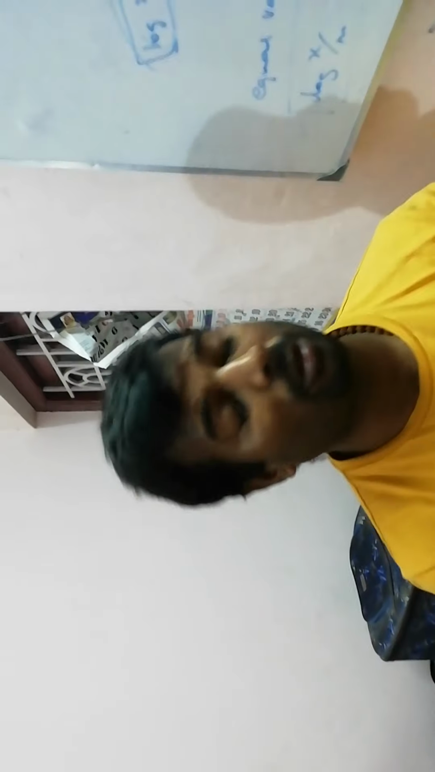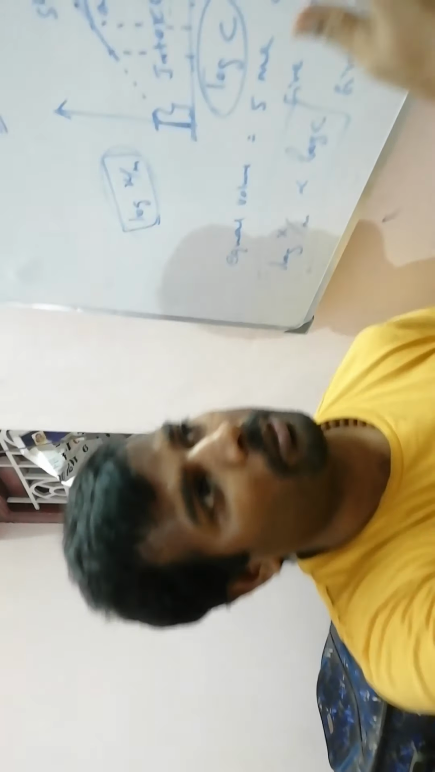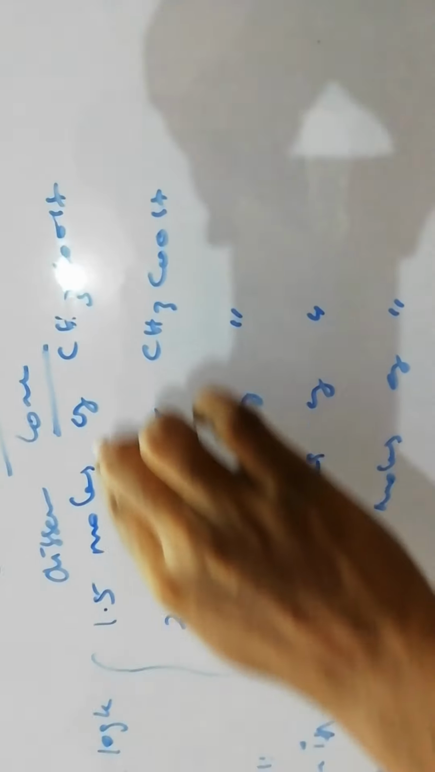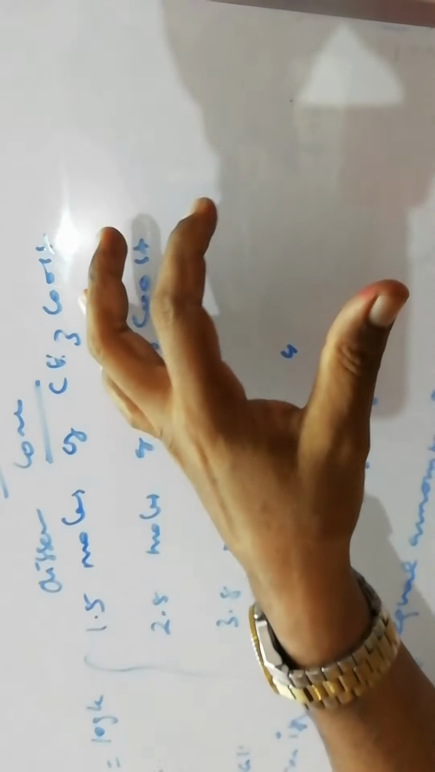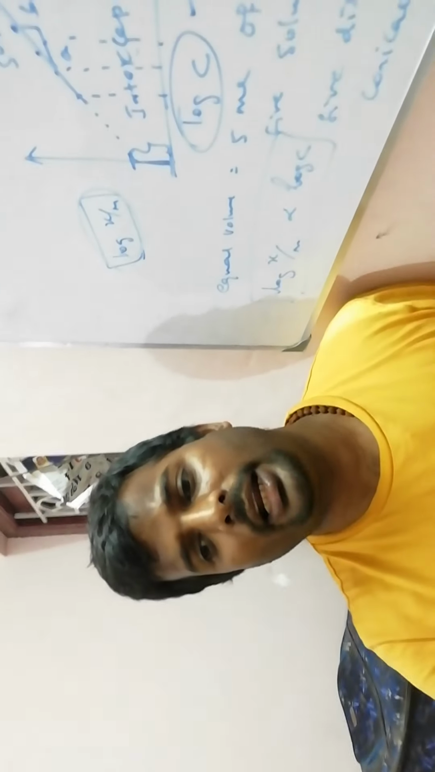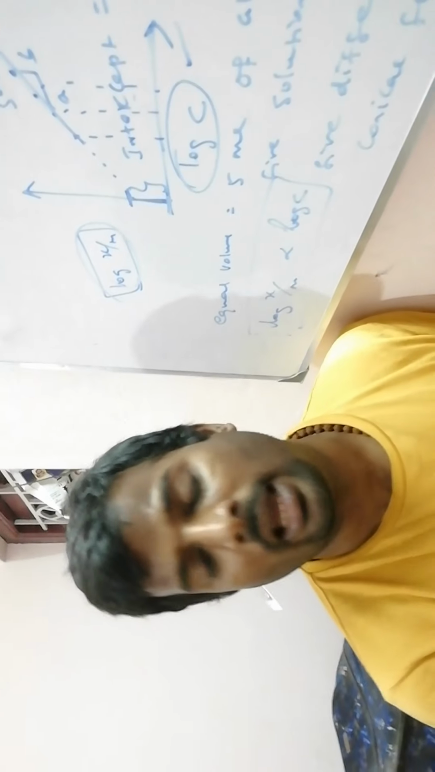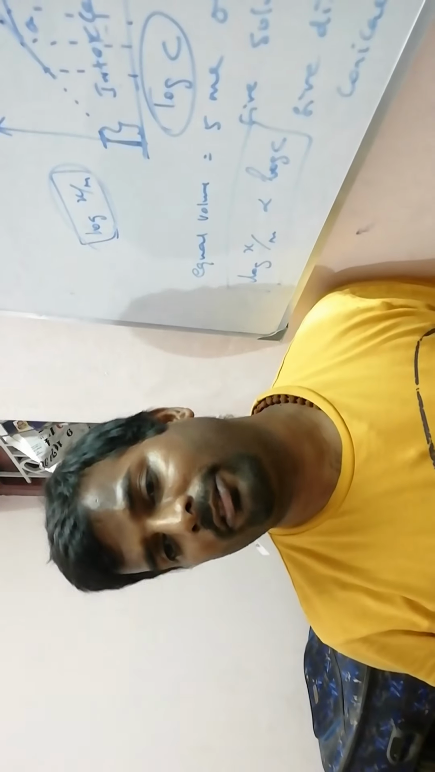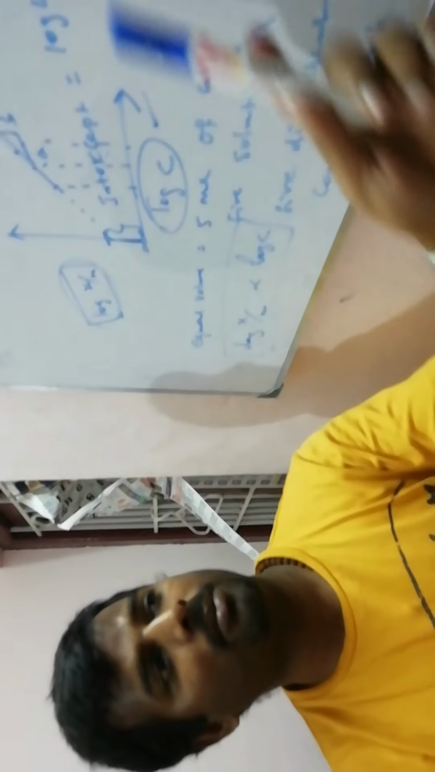This experiment we will do in our lab. Once again I will teach the experiment. We have to prepare different concentrations of solution. We will take 100 ml of 1.5 moles of acetic acid, 100 ml of 2.5, and so on, in 5 standard flasks. After preparing, we will take 5 ml from each of the 5 flasks.